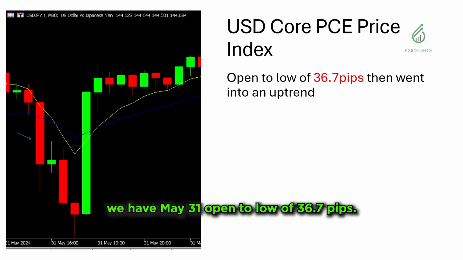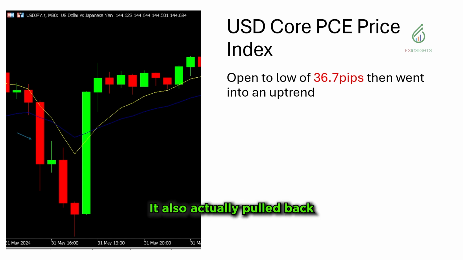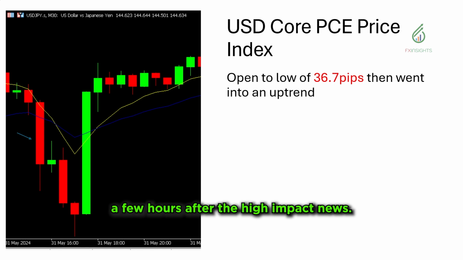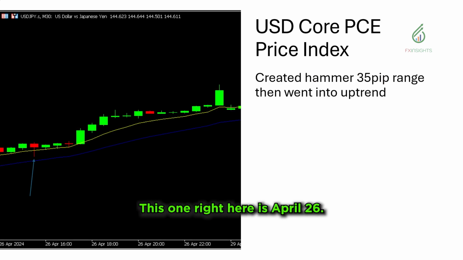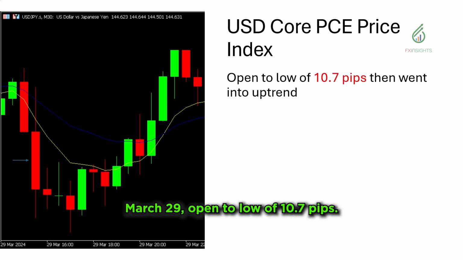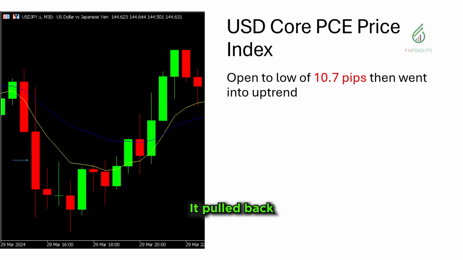Next here we have May 31. Open to low of 36.7 pips. It also pulled back a little bit more before it went into an uptrend, as shown by the big green bar there. I think that is roughly a few hours after the high impact news. This one right here is April 26. It did create that little hammer right there. This is a 35 pip range. At least the entire movement right there is 35, and then it went into an uptrend. Next here, March 29, open to low of 10.7 pips. It pulled back just a little bit more before it went into an uptrend.